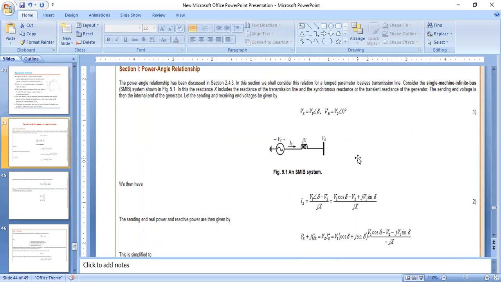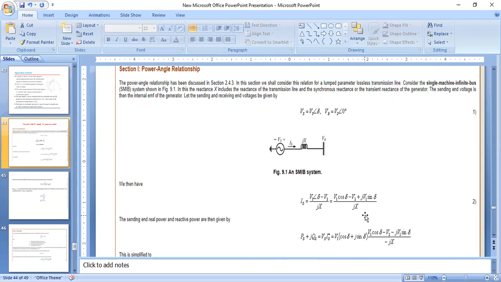Let the sending end and receiving end voltages be given by Vs equals V1 angle delta and Vr equals V2 angle 0. Then the sending end current is given by V1 angle delta minus V2 divided by jX, that is equal to V1 cos delta minus V2 plus jV1 sin delta by jX.